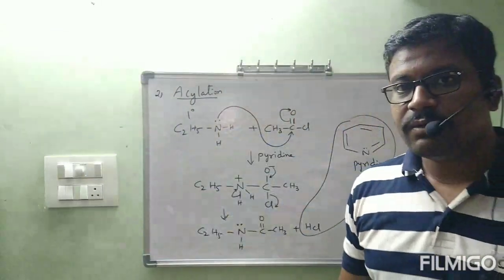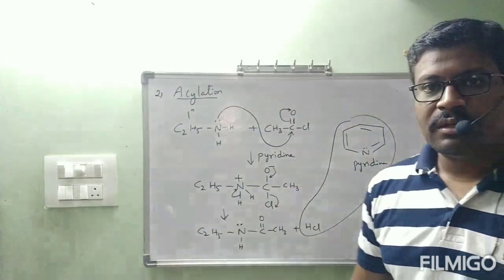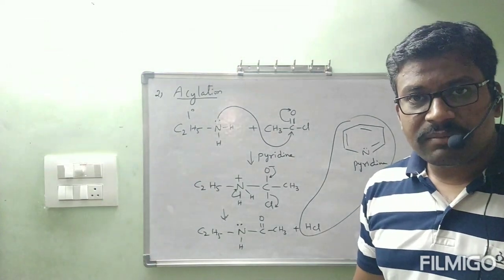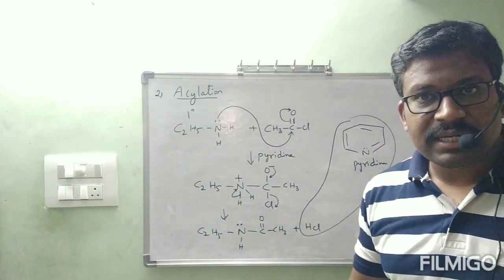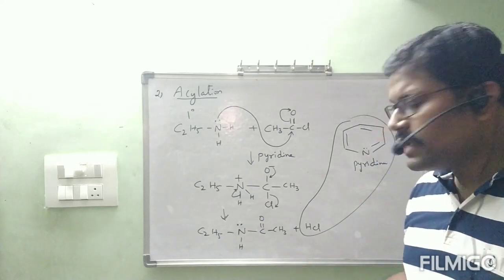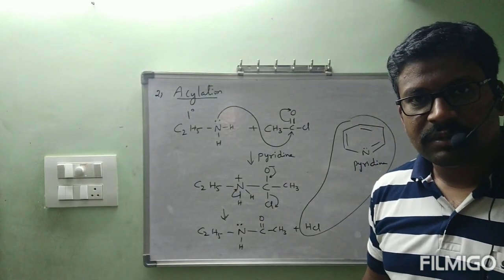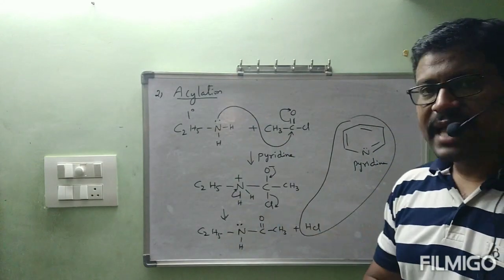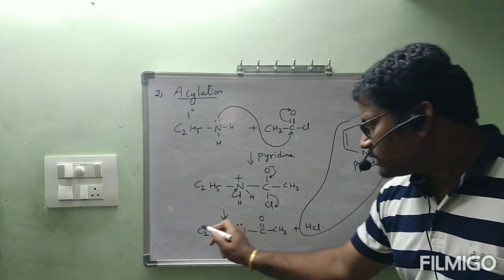Now what is going to happen when pyridine is used? Pyridine will neutralize the HCl formed. Because of that, if HCl is removed immediately, then the backward reaction is not at all possible. So this is the reaction. Here what is happening? See, the final product is this one.